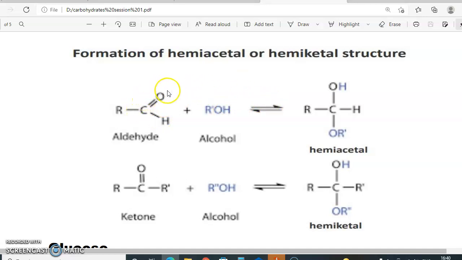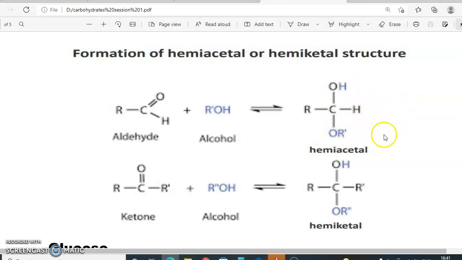So the carbonyl C=O is converted to the hydroxy group, whereas the R which was there before is still there. This H was there before, that H is still there, and the OR', the RO minus which attacked here, is what I have written here. So R, C, OH, H and OR'.